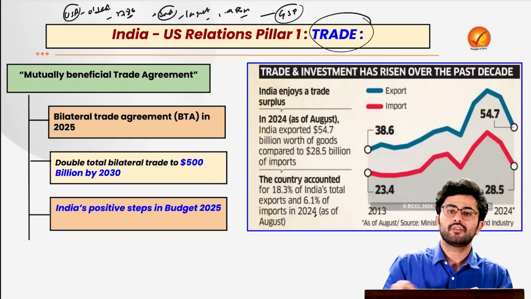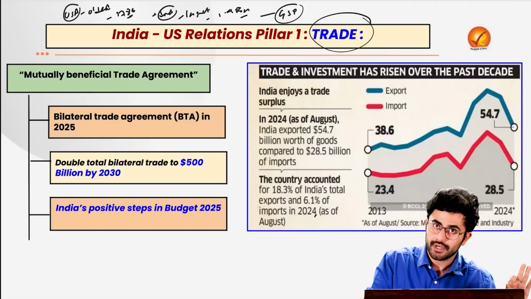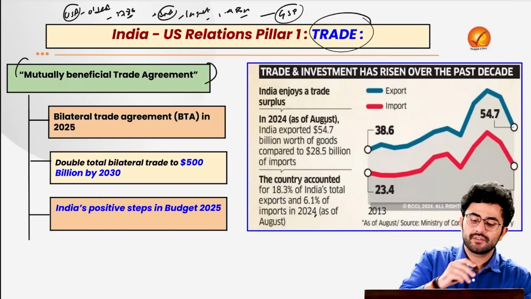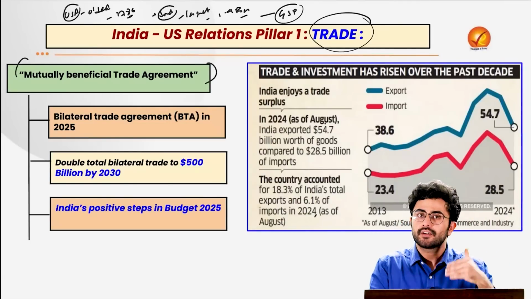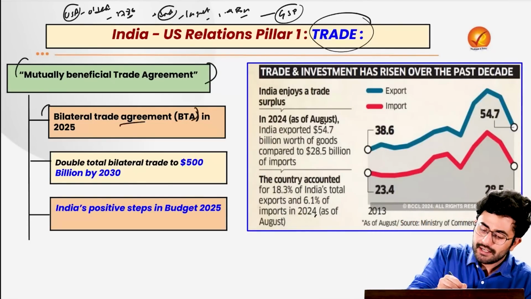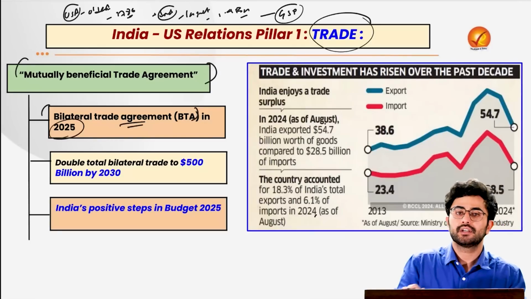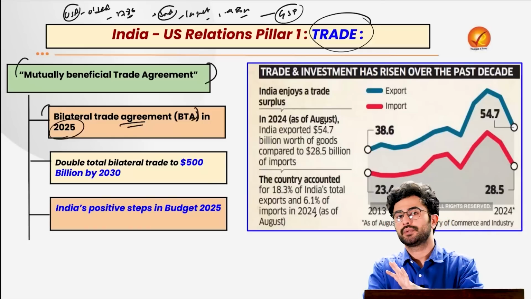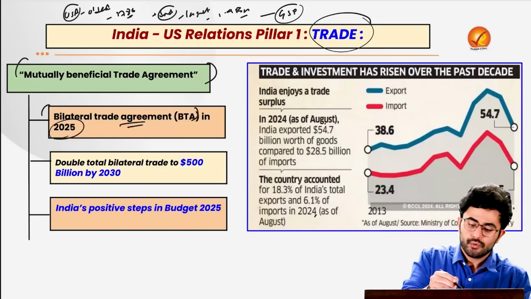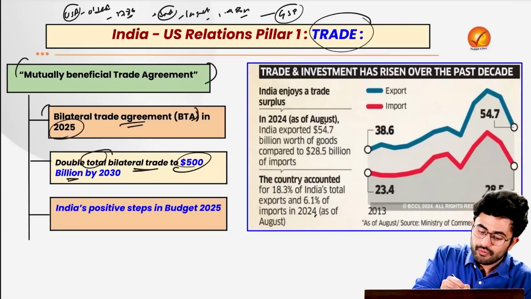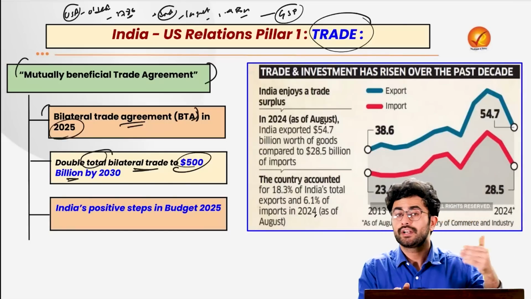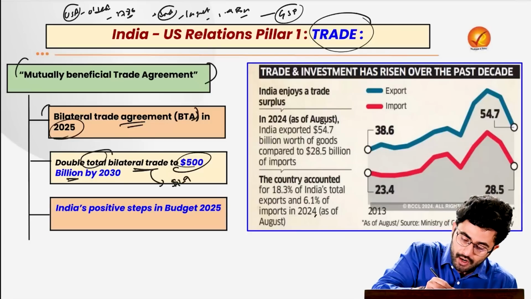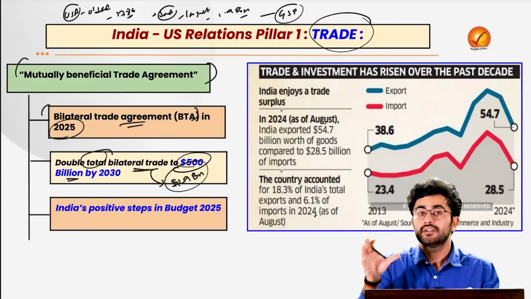The first of them is the important trade aspect, where both countries have decided to sign a mutually beneficial trade agreement. The idea is that we are going to sign a bilateral trade agreement with USA by the end of the year 2025, which is currently under formation by the US Trade Department, with the major objective to double our total bilateral trade to $500 billion by the year 2030. Currently, this bilateral trade constitutes around $129 billion.